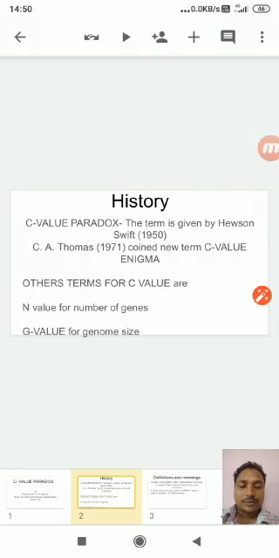C-value paradox. The term was given by Hewson Swift in 1950. Later, C.A. Thomas coined a new term, C-value enigma, in 1971. The other names for C-value paradox are N-value, which denotes number of genes, and G-value for genome size.